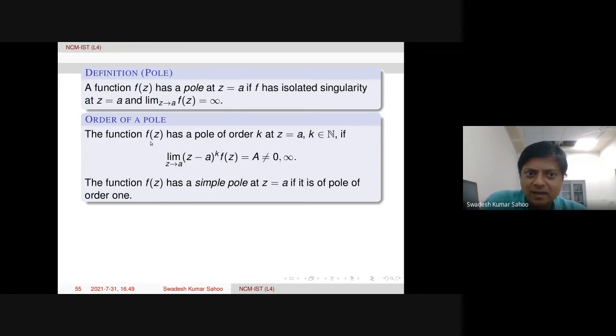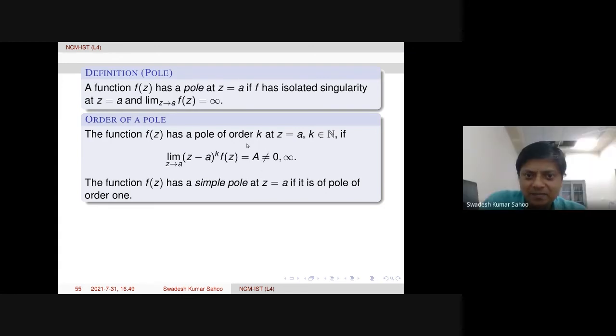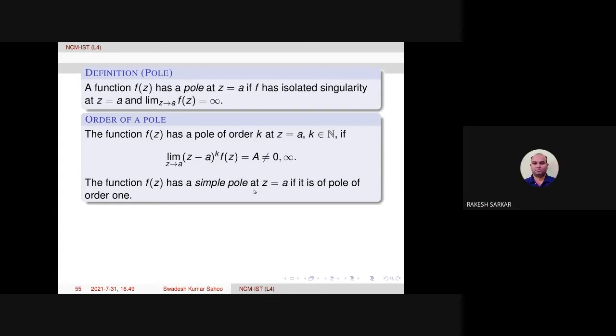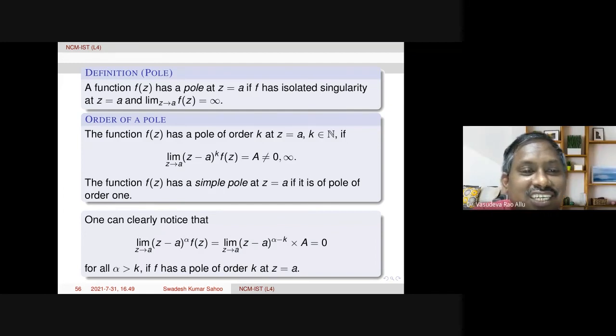When k is 1, it is called a simple pole. If we add two conditions together, then the confusion does not arise. That's what he's saying, that you remove the first definition and keep the second definition, and k equals 1 is called a simple pole.